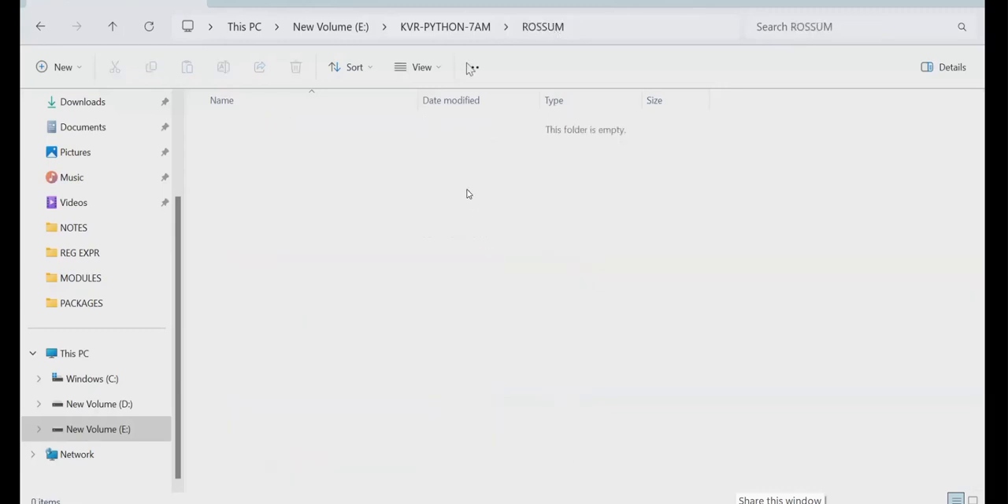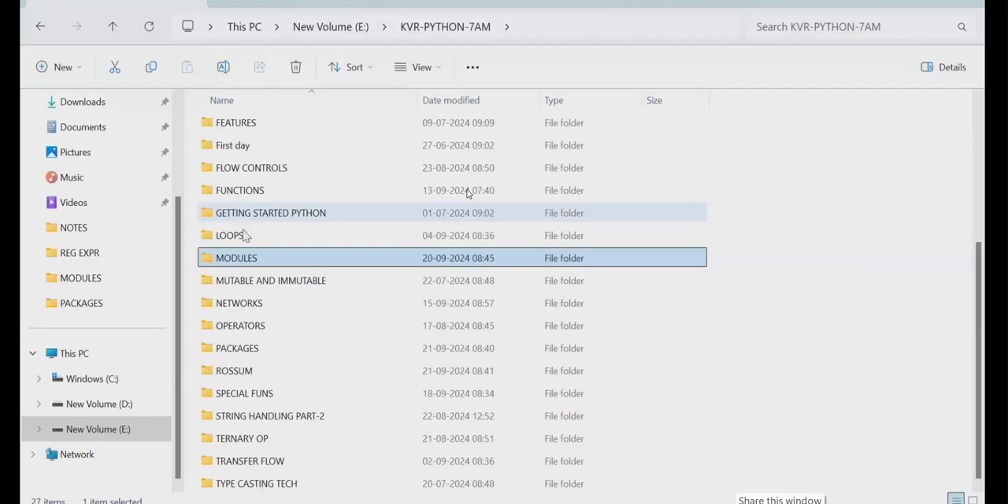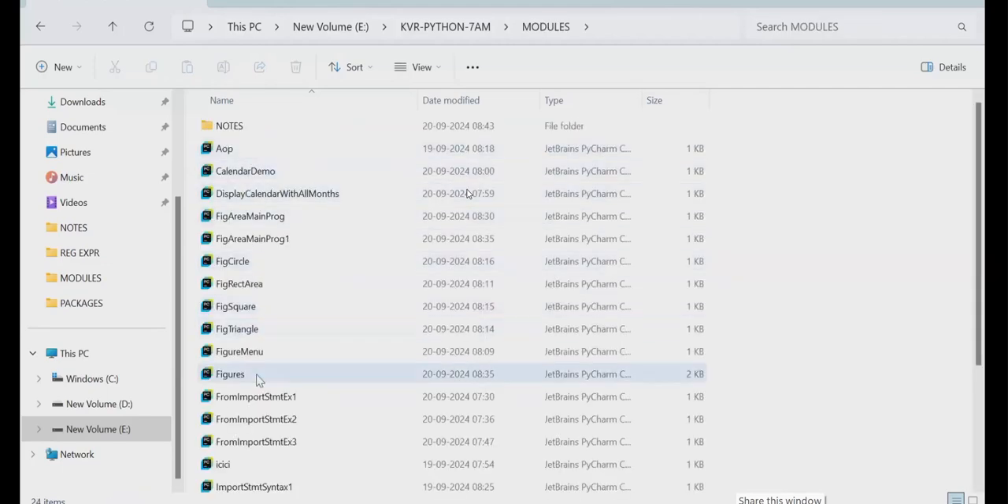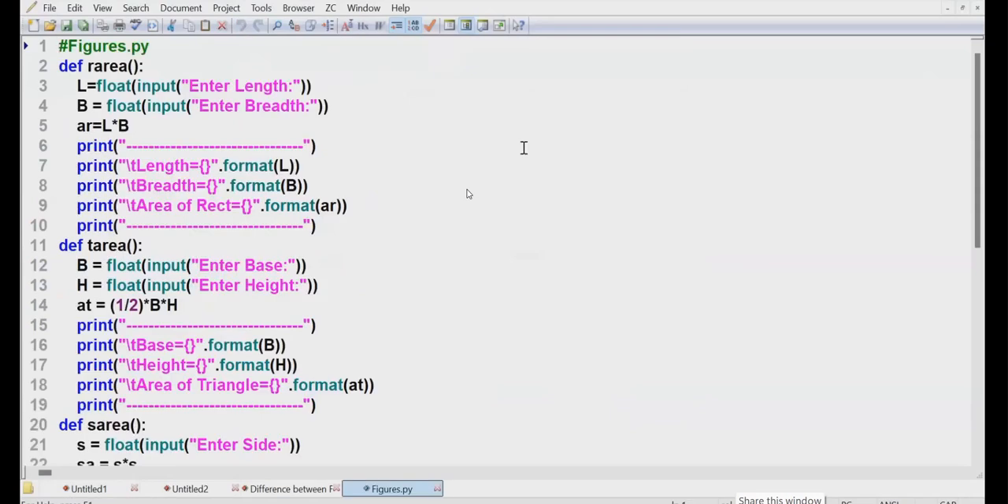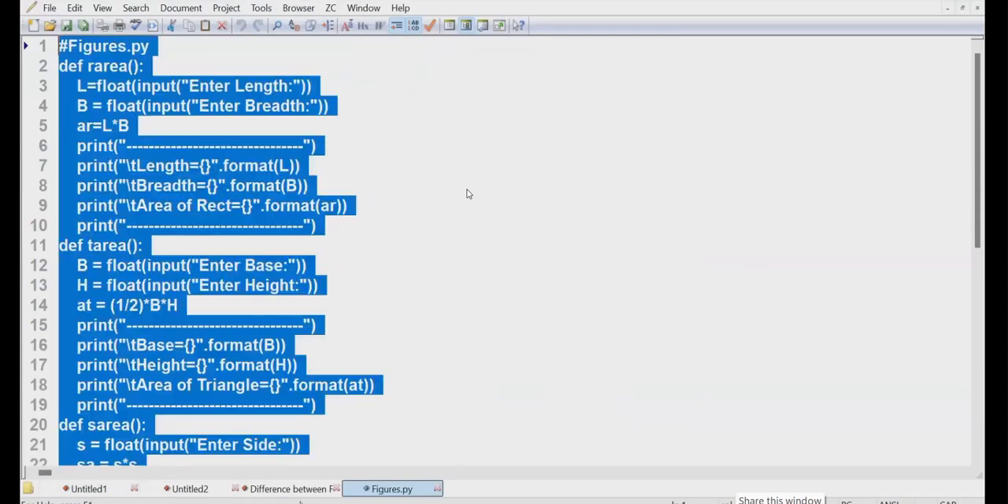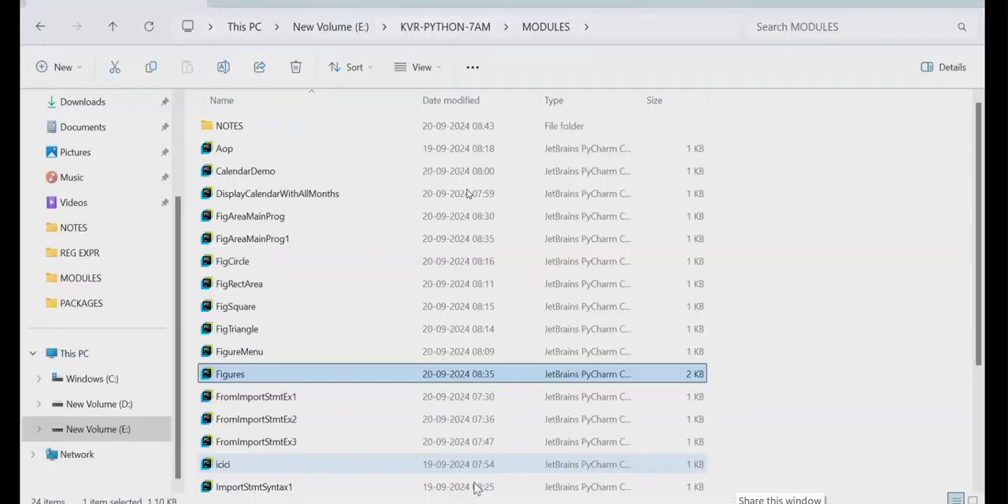Yesterday's class, I told you the modules concept. One thing I said, the figures program. Do you remember? Figures. This is the program. Here I will take it. Go to the place. What is that? I will place it there. Okay, no issue. Go to that place. New, and say others, Python. Figures. I will save it.